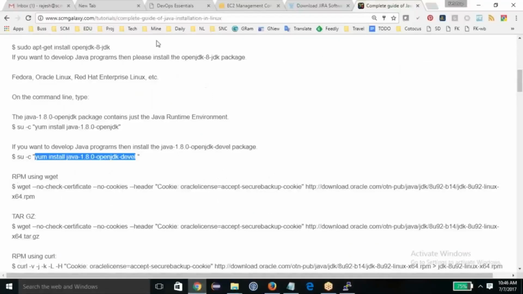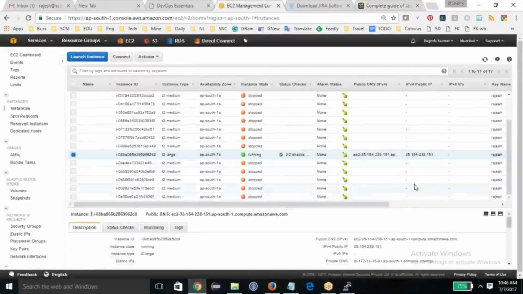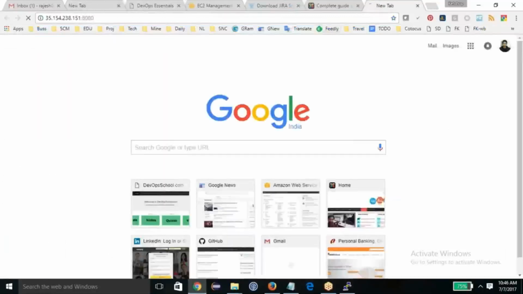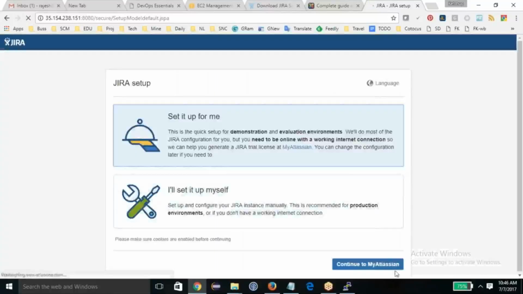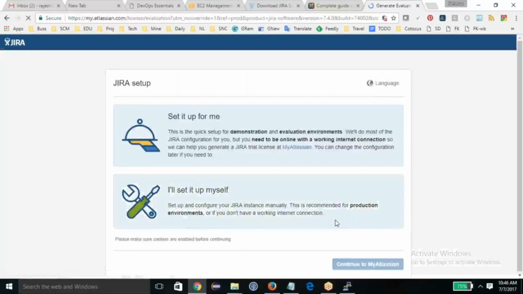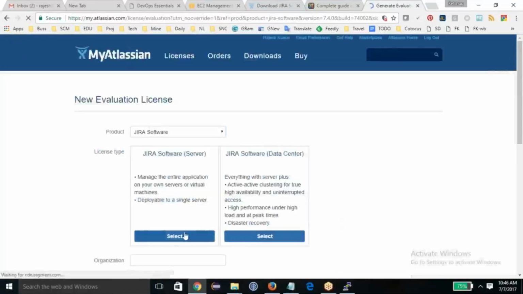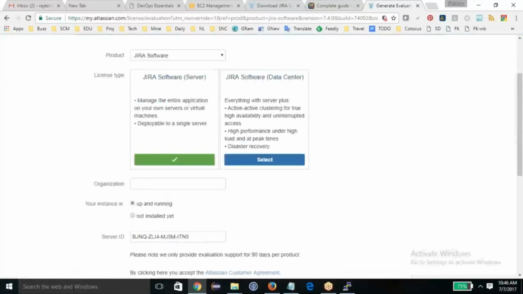Wonderful. Now I got this IP address and port 8080. I'll configure it. I need a trial license. I have an account at account.atlassian.com, so I can get it easily.